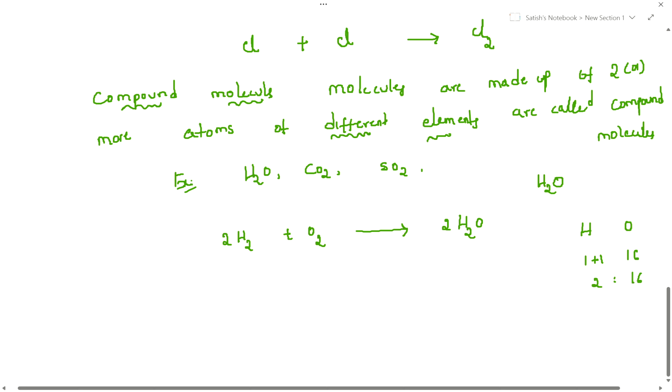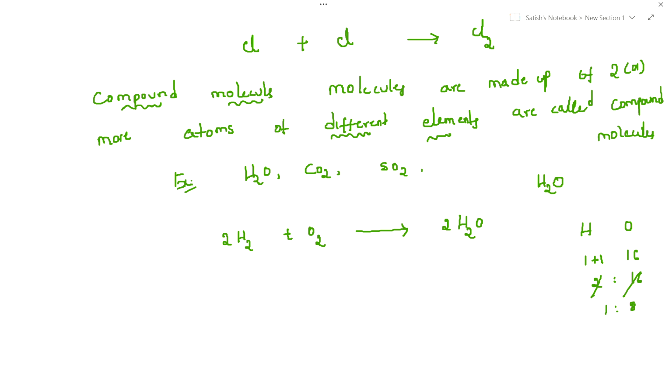What is the simplest ratio? 1 is to 8. Any proportions on the left hand side you can take, hydrogen and oxygen. Once it forms the molecule, definitely it combined in a fixed ratio. Hydrogen 1 ratio, oxygen 8 ratio. It is fixed. Any sample water you can collect and check it. Any water you can take and test it. So definitely those two elements always combined in a fixed ratio.